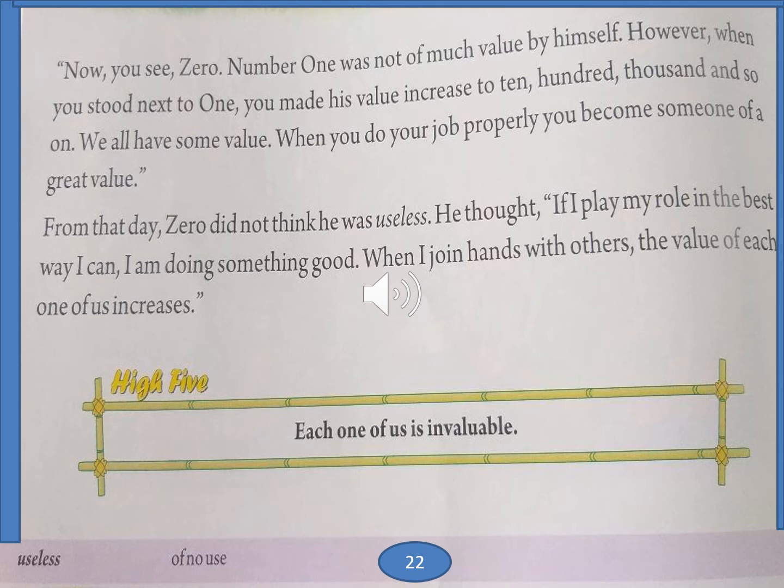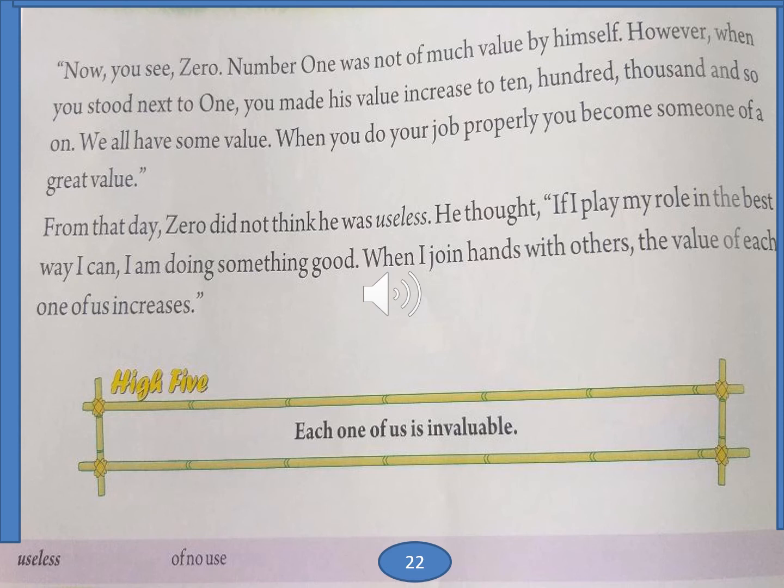So we all have some value. When you do your job properly, you become someone of a great value. And from that day, 0 understood that he was not useless, means he was useful, he understood. He thought, if I play my role in the best way I can, I'm doing something good. When I join hands with others, the value of each one of us increases.